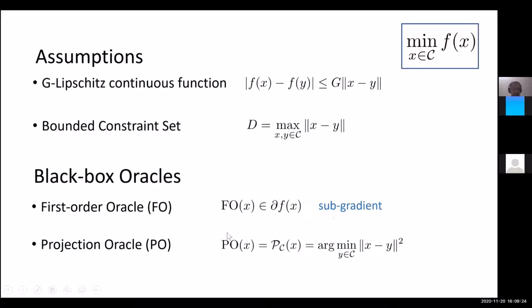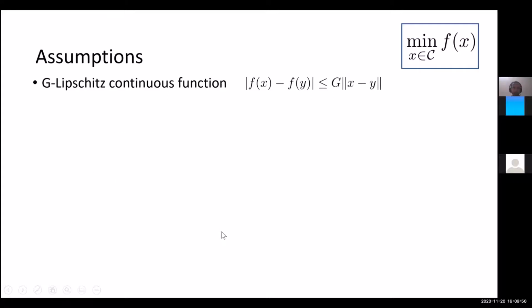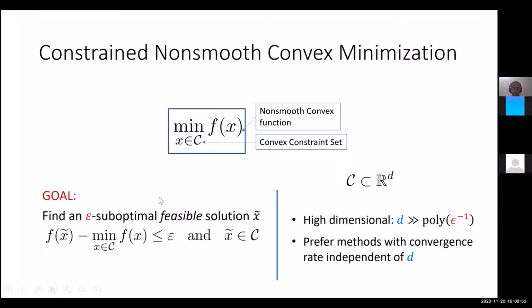And for the constraint set, we assume that we have access to a projection oracle, which, if we give it any point x, will return us the point y in the constraint set which is closest to x. So it minimizes over all y in the constraint set the squared norm of x minus y, and then returns us the corresponding y. So this is the projection oracle. We have access to the function through the first order oracle, and to the constraint set through the projection oracle. Using both of these, we would like to find an epsilon suboptimal feasible solution x twiddle for this minimization problem. I hope the setting is clear.